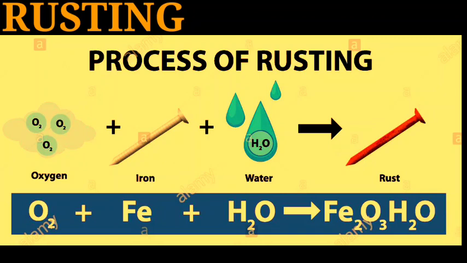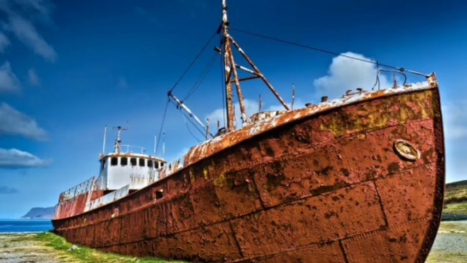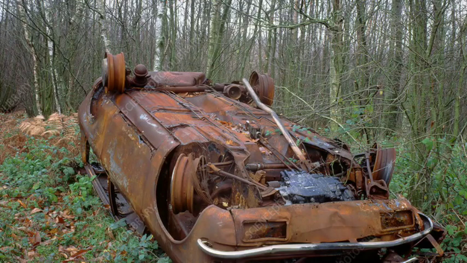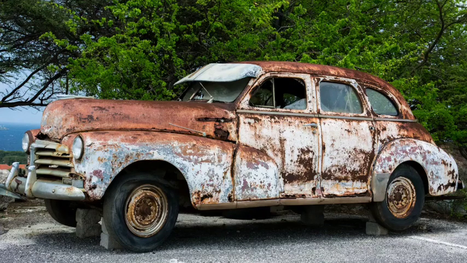You can see the formula of rust, and you can see in the figures a rusting ship, machinery parts, and the body of a car. You can see that because of rusting it happens. You can see the body part of the car. It happens due to the rusting process.